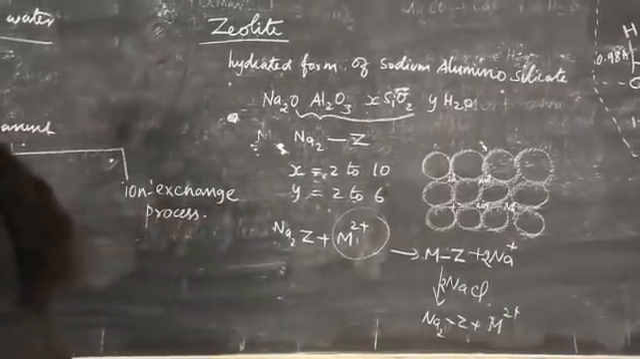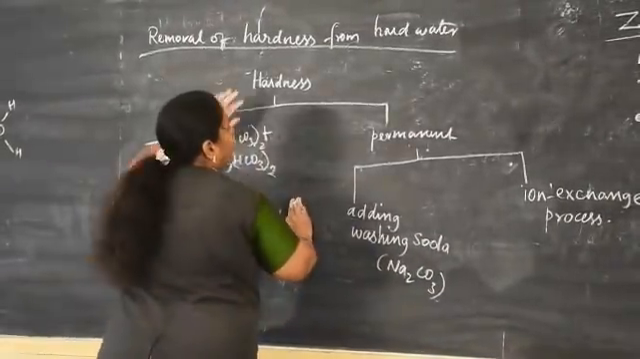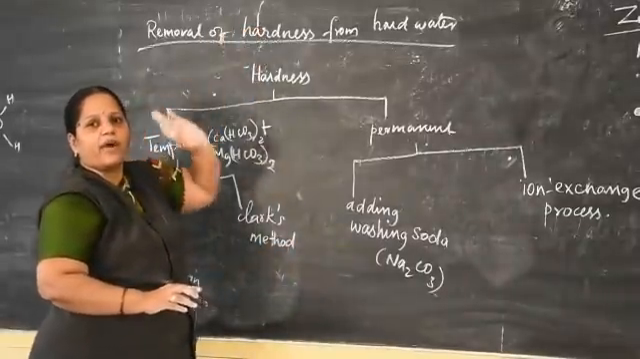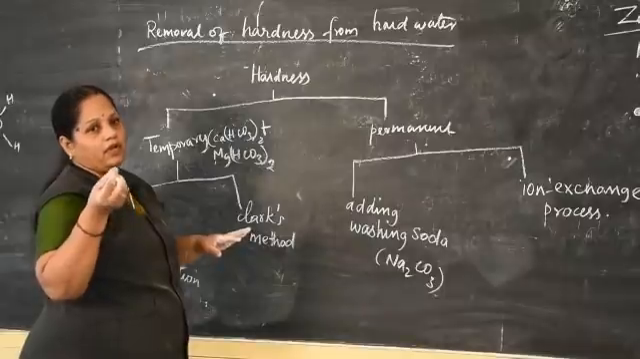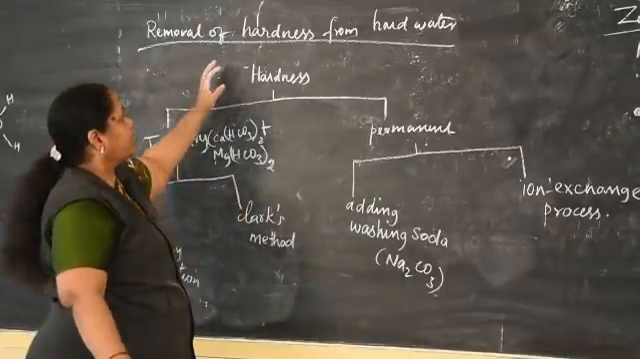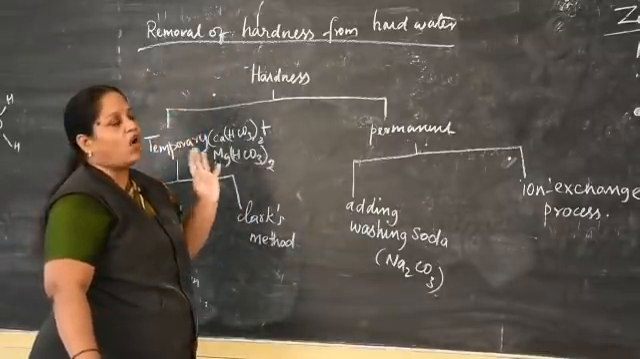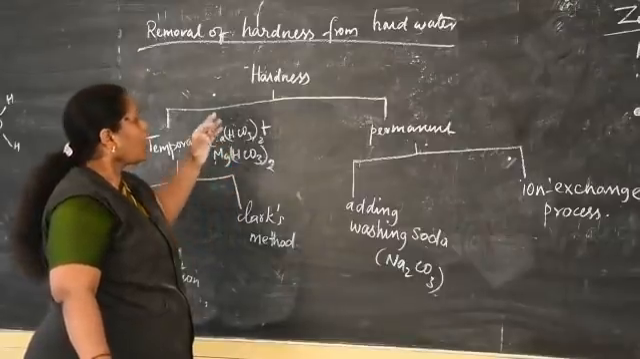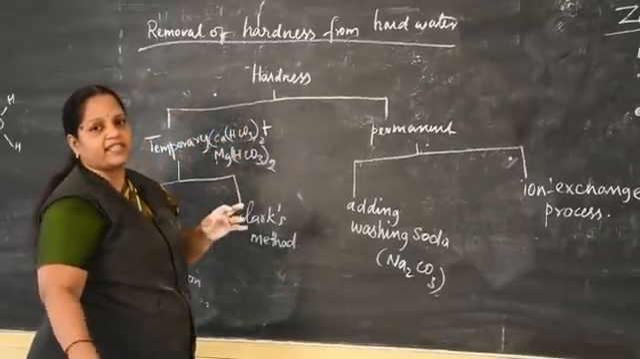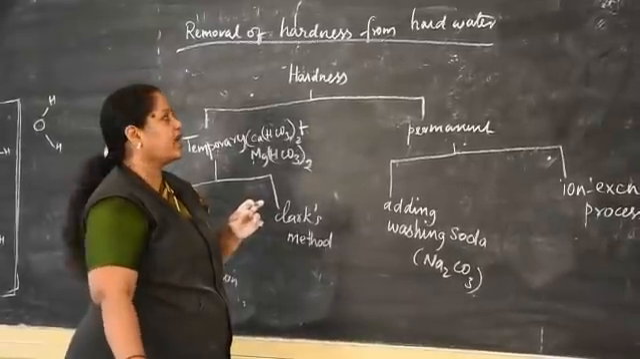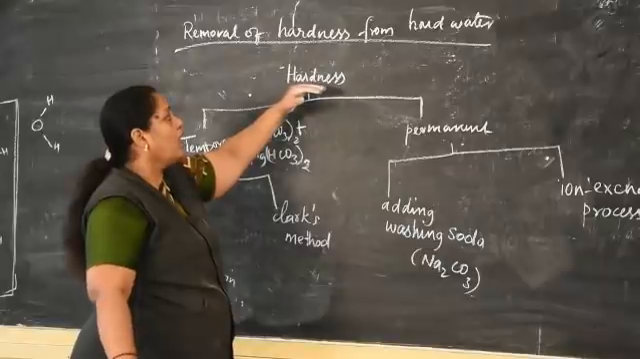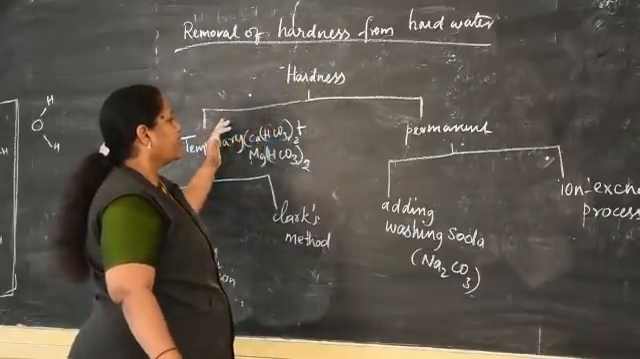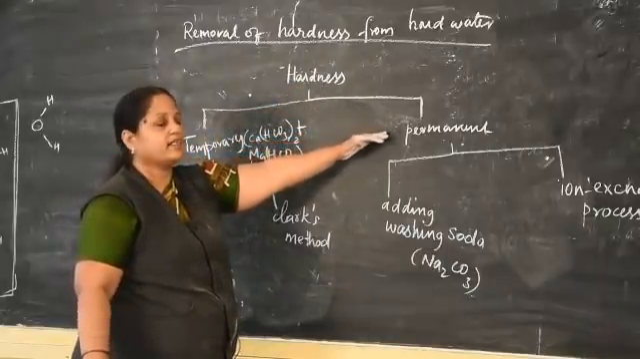So, what is hard water? We know that water containing bicarbonate, chloride, sulfate of soluble metal ion is called hard water. Water free from soluble metal ions such as calcium and magnesium is called soft water. There are two types of hardness in hard water. One is temporary hardness, another one is permanent hardness.